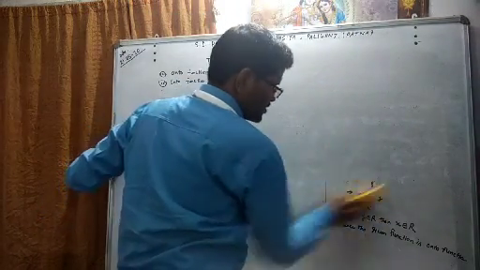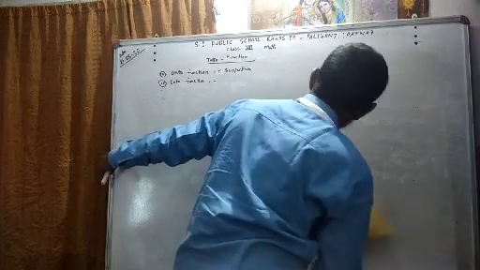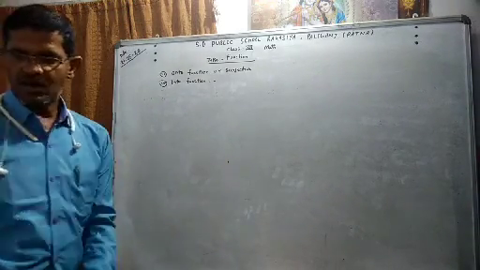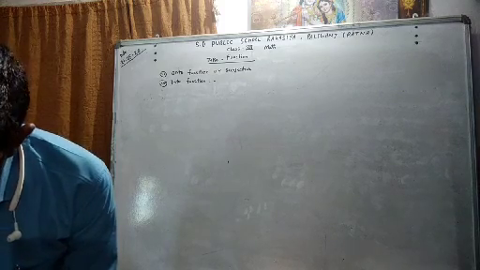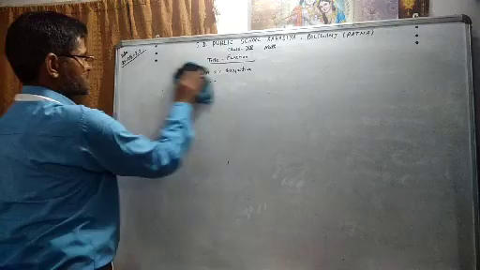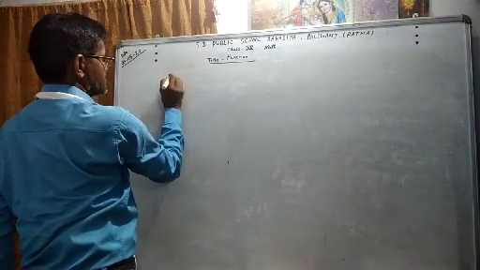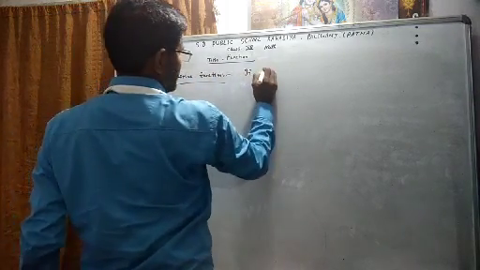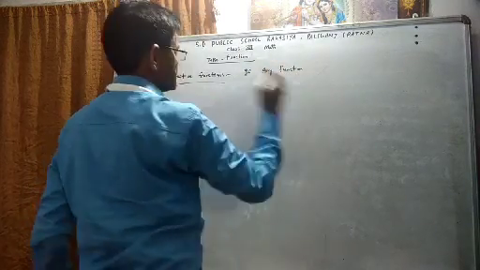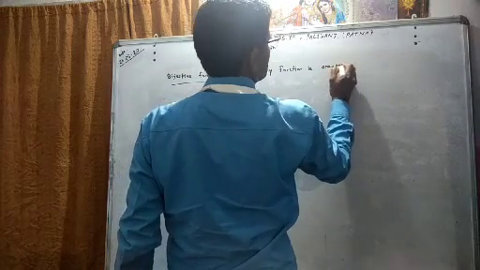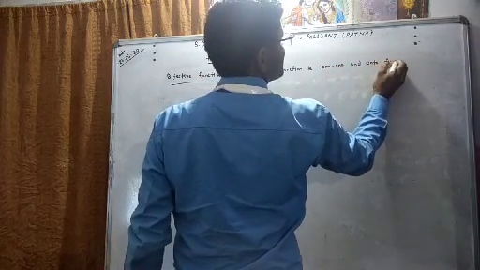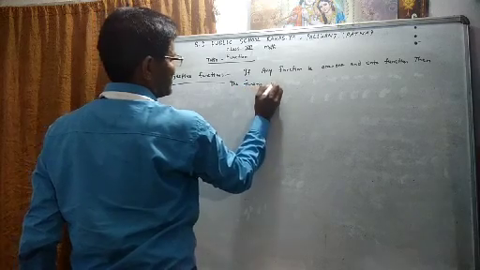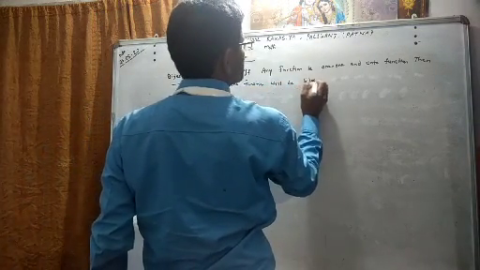In the examination, generally the question arises to prove that a function is bijective, meaning one-one onto, or one-one into. A bijective function: if any function is one-one and onto, then the function will be bijective.